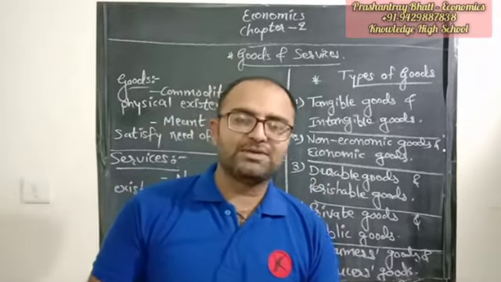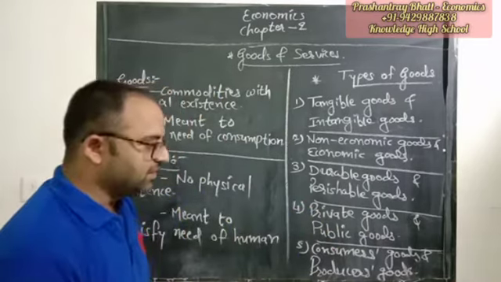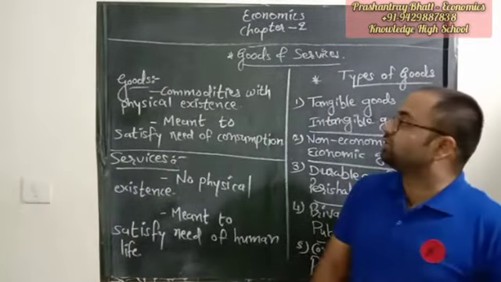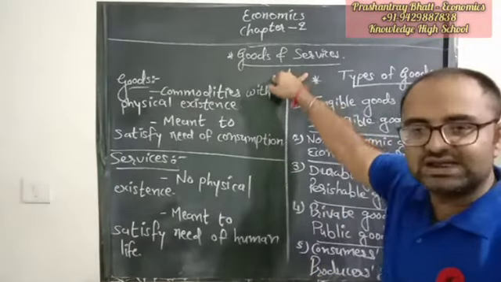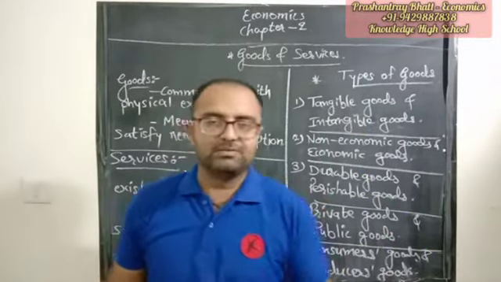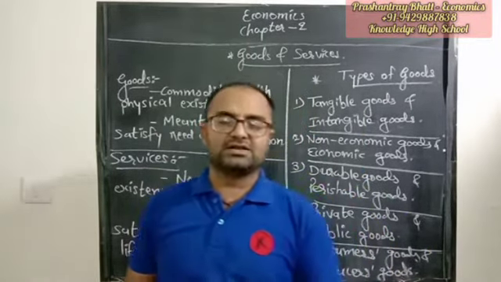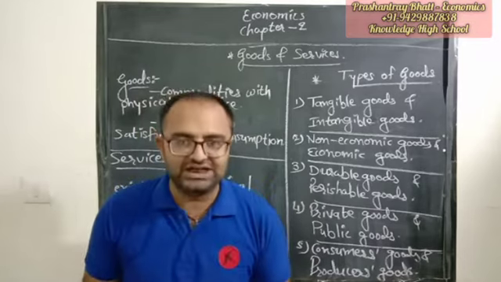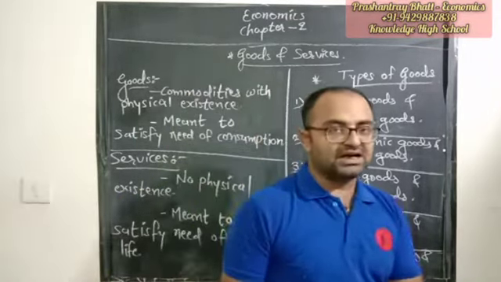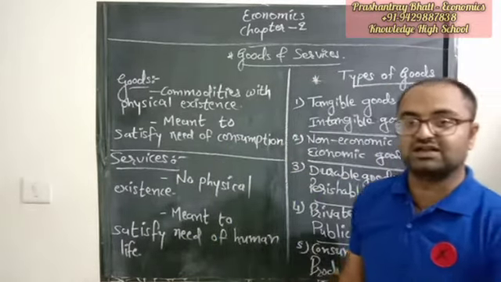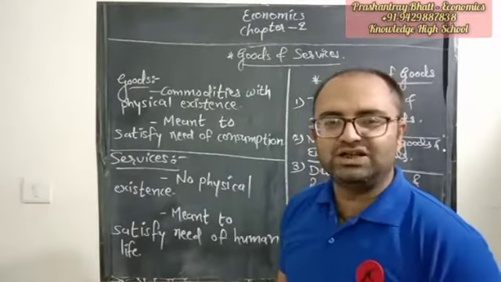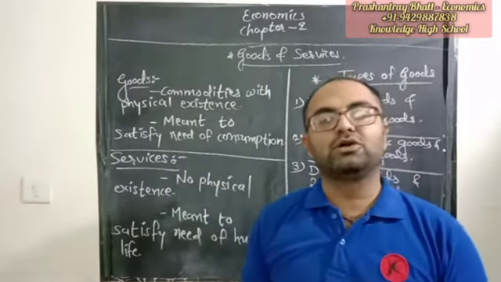We have started chapter number 2 in economics, and in that chapter we understood the concept of price and value. In today's session, we are going to understand the concept of goods and services. When I started the chapter of OCM, when we were studying about business and trade, I said that certain goods and services are being sold and exchanged. I used the term goods and services when I started chapter 1 of economics, and in the last session when I was talking about price and value.